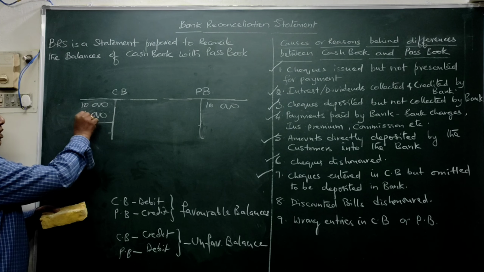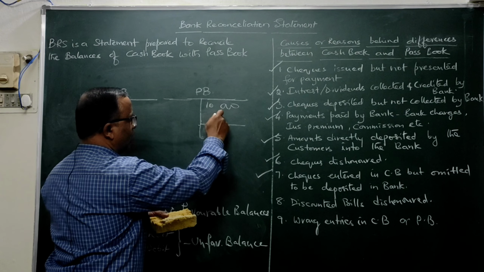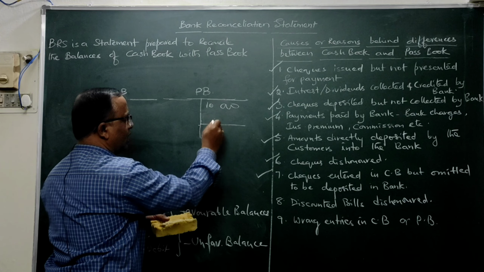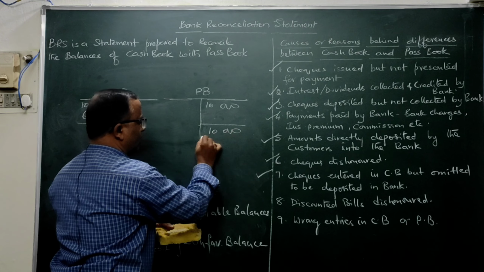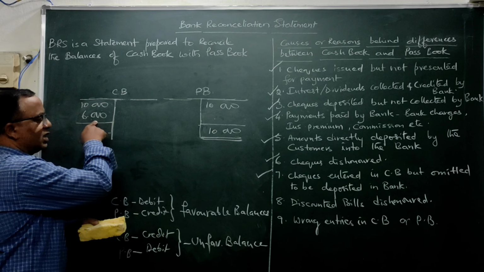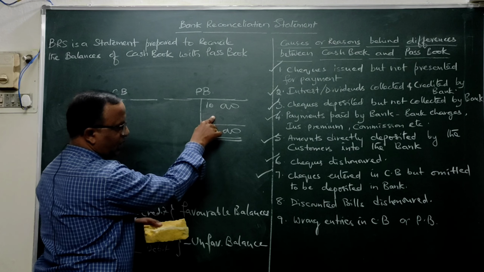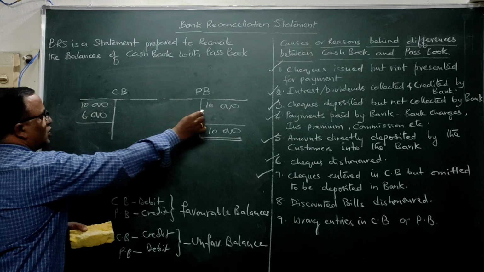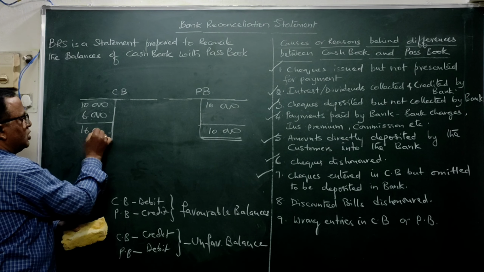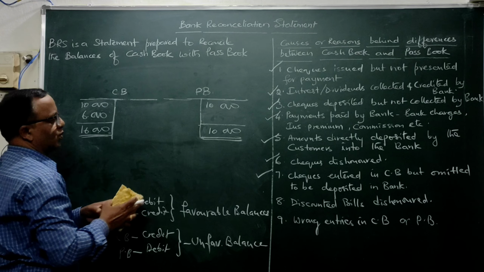But this check, you have forgotten to deposit it practically in the bank, whereby it is not deposited, so there is no question of posting here. So passbook will be showing 10,000. See, checks entered in the cash book here as deposited, but they are not sent to the bank for collection. It is not deposited here. So whereby it will be showing 10,000, whereas it will be showing 16,000. See, this is one reason for non-agreement of cash book and passbook.